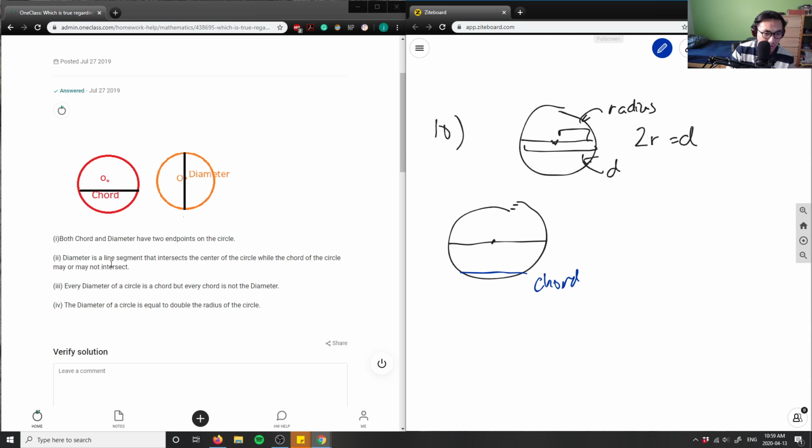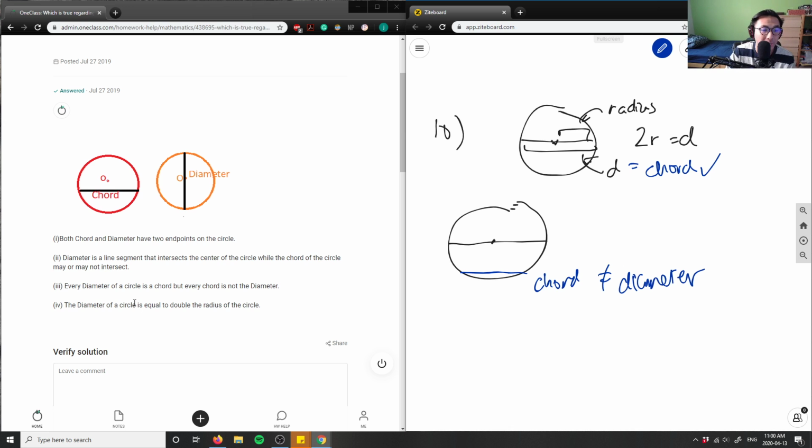So that's fine. 2 is also correct. So 1 is correct, 2 is correct. Every diameter of a circle is a chord, but not every chord is the diameter. Let me read this out loud. Every diameter of a circle is a chord, which is true, right? Because it has 2 endpoints and it intersects some point. So the diameter equals a chord, which is good, but not every chord is the diameter, because this here would not be the diameter of the circle. So 3 here is true as well.